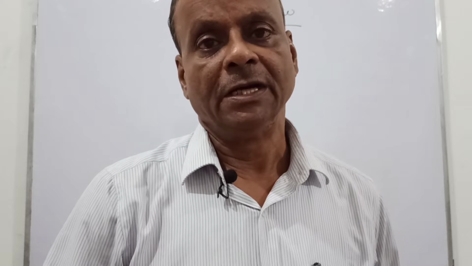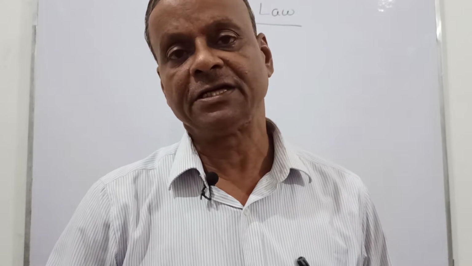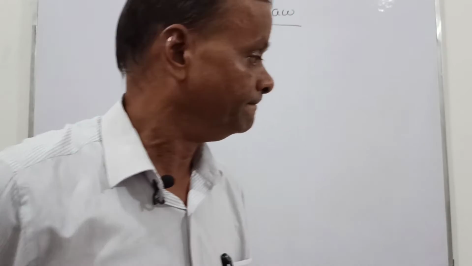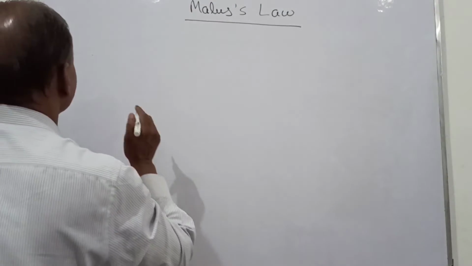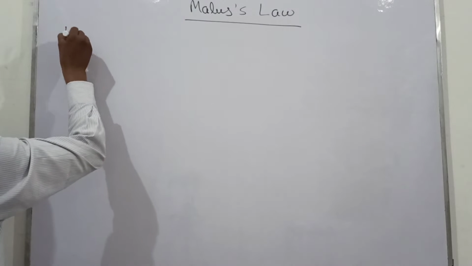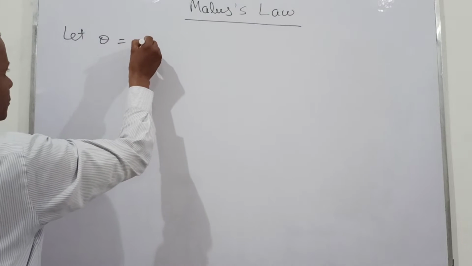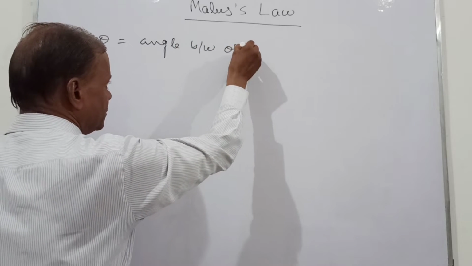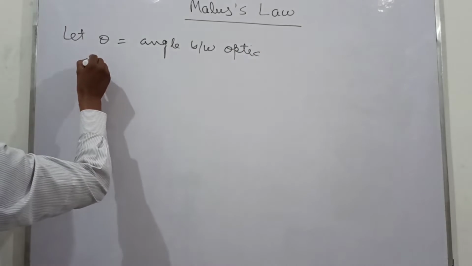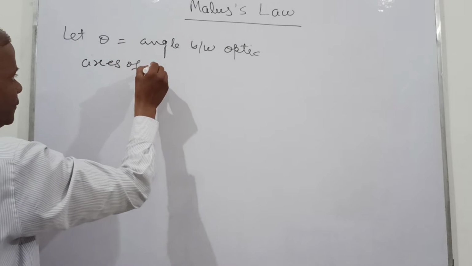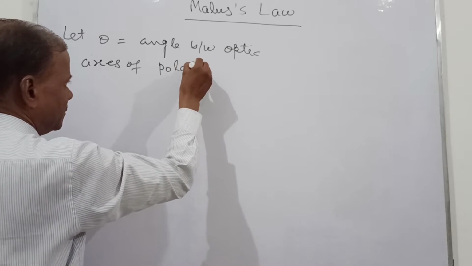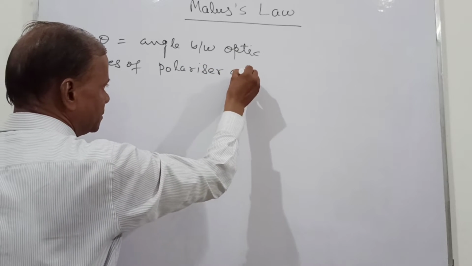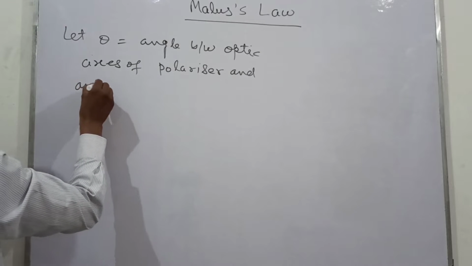So we consider that the intensity of the incident light on the polarizer is I naught, and the angle between them is suppose theta. Let theta equal to angle between optic axis of polarizer and analyzer.